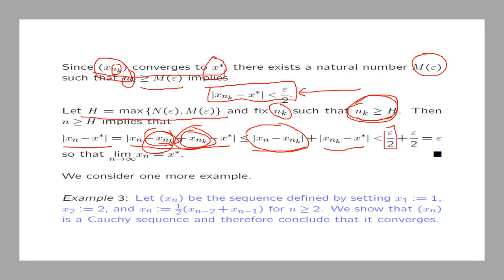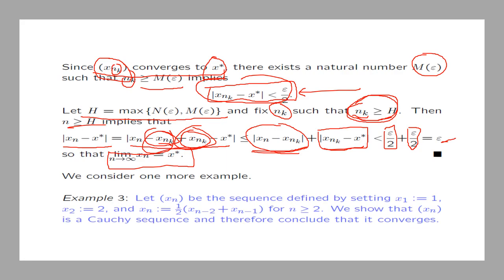But we know the first is less than epsilon over 2. We saw that from the previous page, because xn is a Cauchy sequence. And this is also less than epsilon over 2, because the subsequence converges to x star. You can see that here, so long as both nk and n are bigger than the capital H, and so this is equal to epsilon. So that tells you that xn converges to x star.